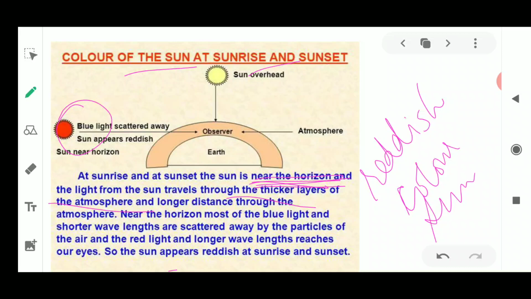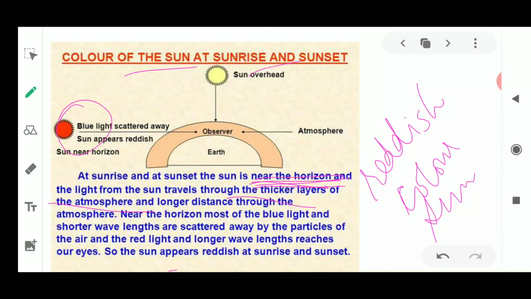It is the place where it appears that the sky and the earth are meeting. So here the atmosphere is present at its thicker level, meaning much more gas is present, and it has higher density.